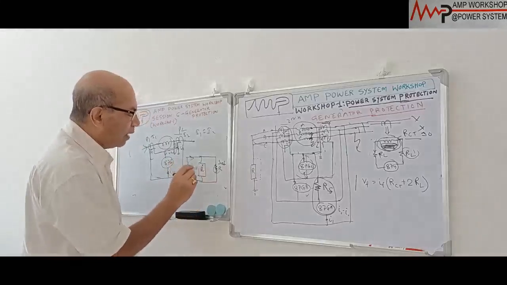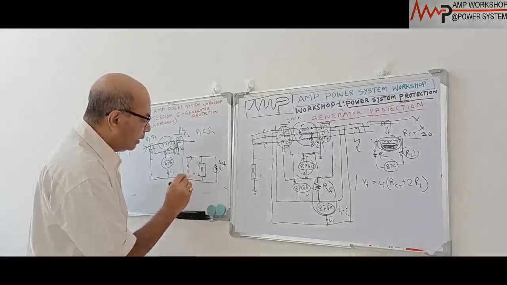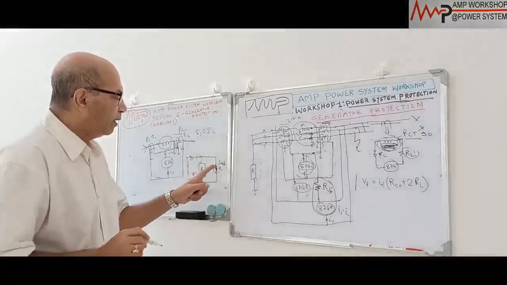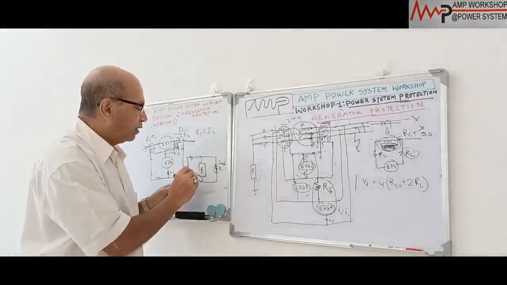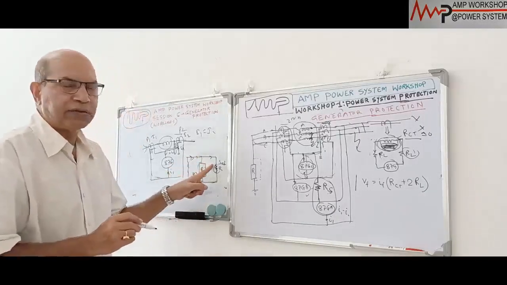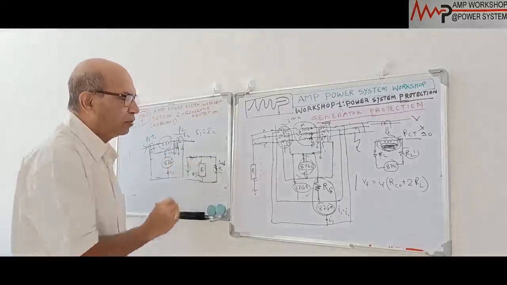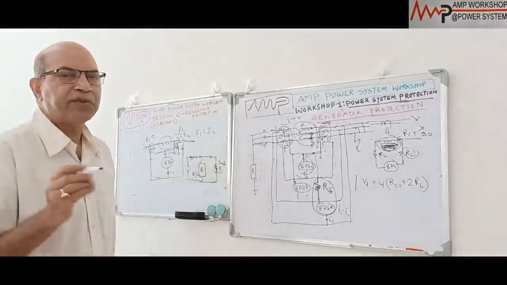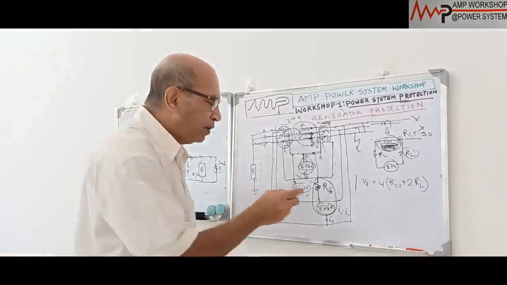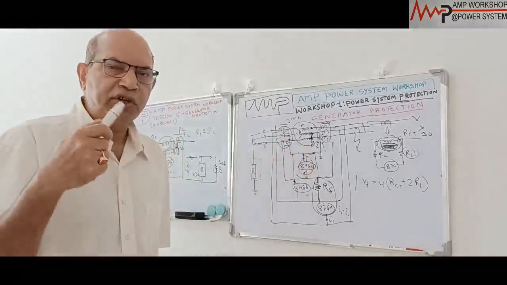So when this current comes, we have made the relay circuit high impedance. Z is very high. The current comes over here, there are two parallel paths. One is a very low resistance path, and this is a high resistance path. Automatically current will come through the low resistance one. In that case, even though one of the CTs is saturated, the total current produced by the other CT is not going to the relay, it is passing through the saturated CT. This way we can make this circuit stable. So that is called the high resistance or high impedance differential scheme. This scheme we provide to avoid CT mismatch and saturation of the CT.